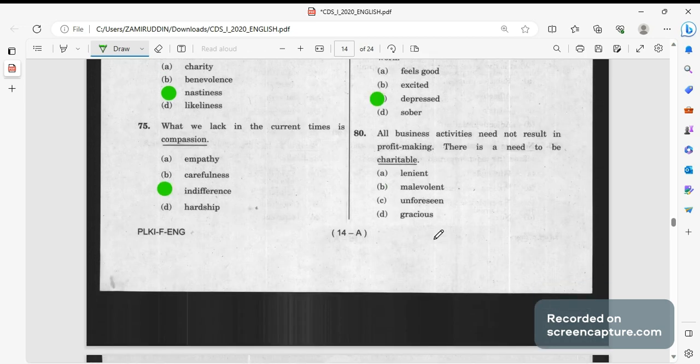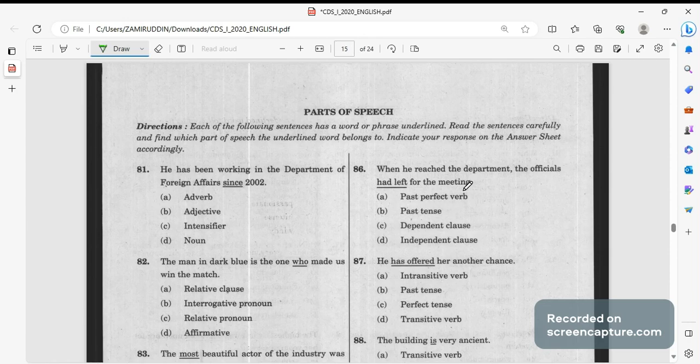Charitable, charity करना. Malevolent, malevolent benevolent का उल्टा होता है. Benevolent मतलब होता है, ये हमने देखा benevolence kind होता है. Malevolent मतलब kind नहीं, जो unkind, malevolent होता है negative word. This is one of the negative words. Okay, charitable, charitable का होगा malevolent. Next, parts of speech.